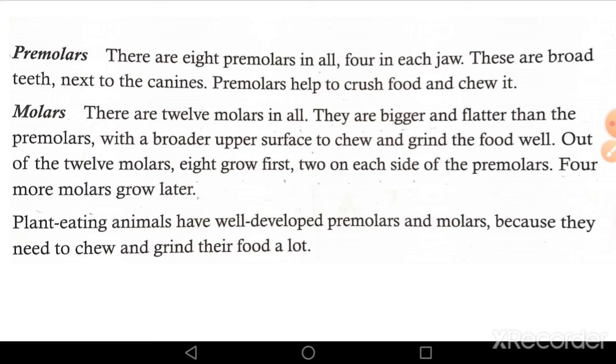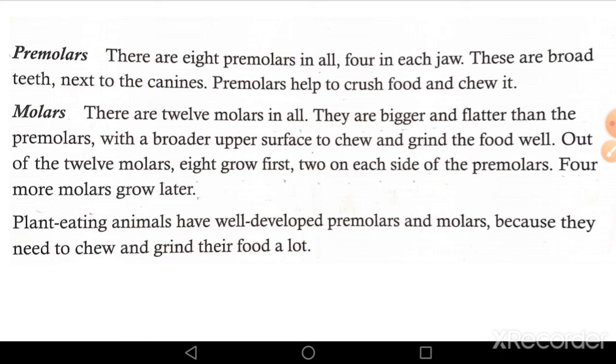We have 6 on the top and 6 on the bottom. The main 8 molars are sometimes divided into your 6 years and 12 years molars based on when they typically grow in. The large surface area of your molars helps our food to grind.